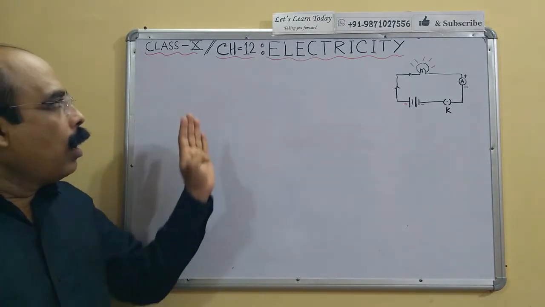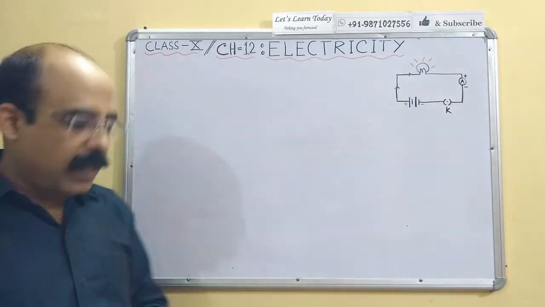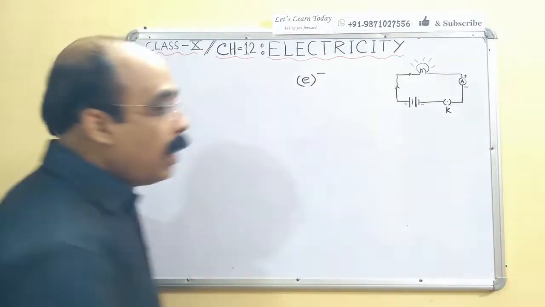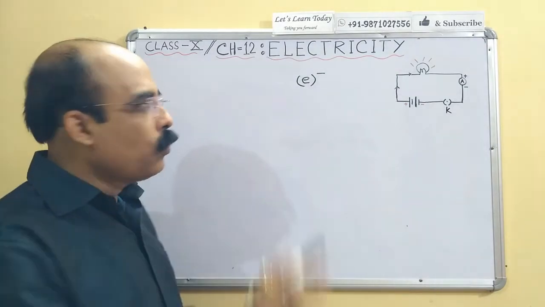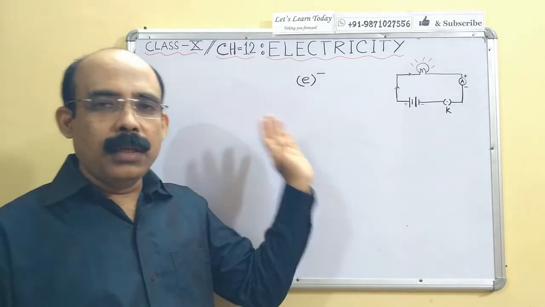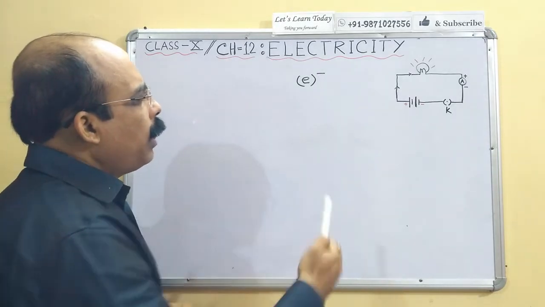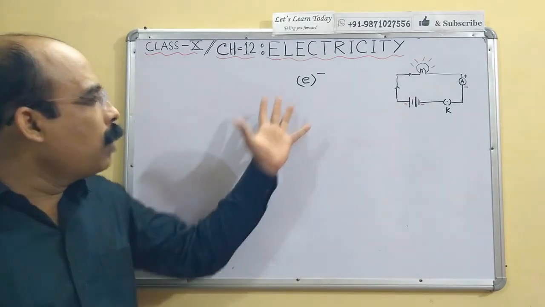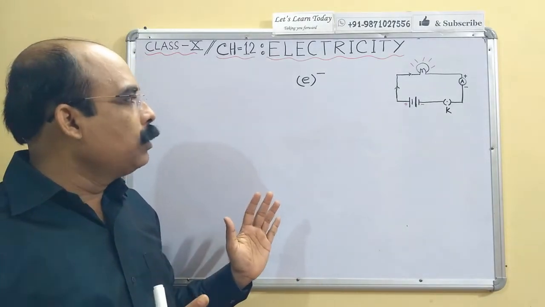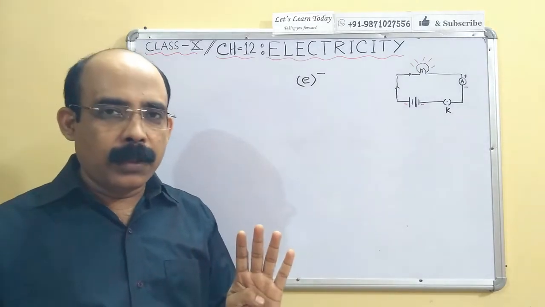Now, electricity is the flow of electric charges. Those electric charges are electrons. When electrons flow through a conductor, that means there is electricity passing through that conductor. There was a time when nobody knew about the electron. At that time everybody knew electricity as a flow of positive charge.